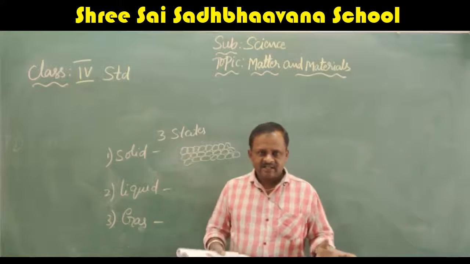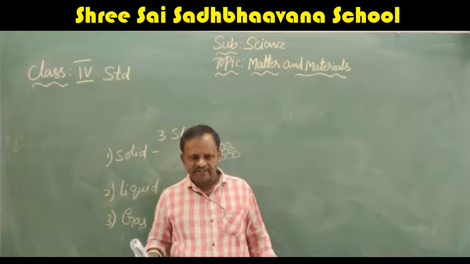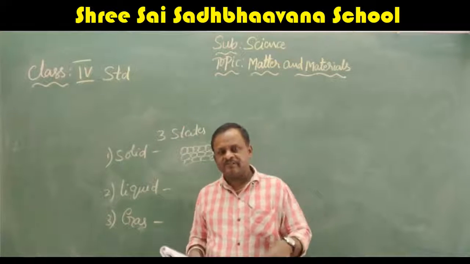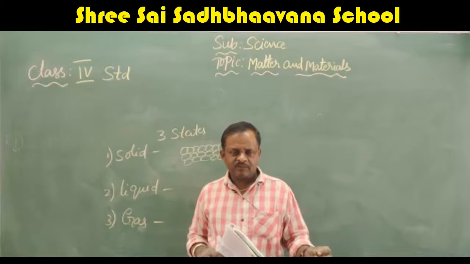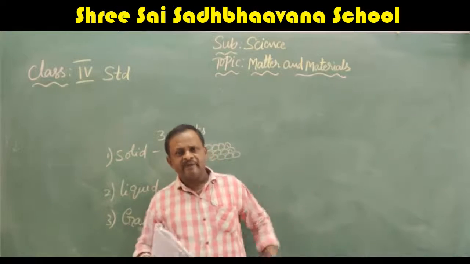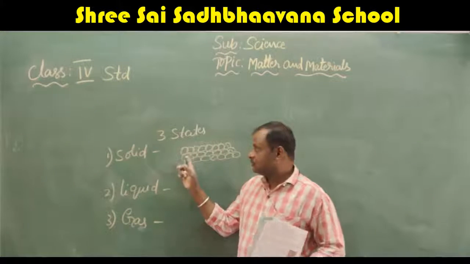For example, metals like iron, silver, gold and everything are very strong. Pure gold is less strong, but when it is mixed with some copper, it becomes very strong. For example, aluminium, they are all very strong. We can't easily bend them. Why? Because of this one only.